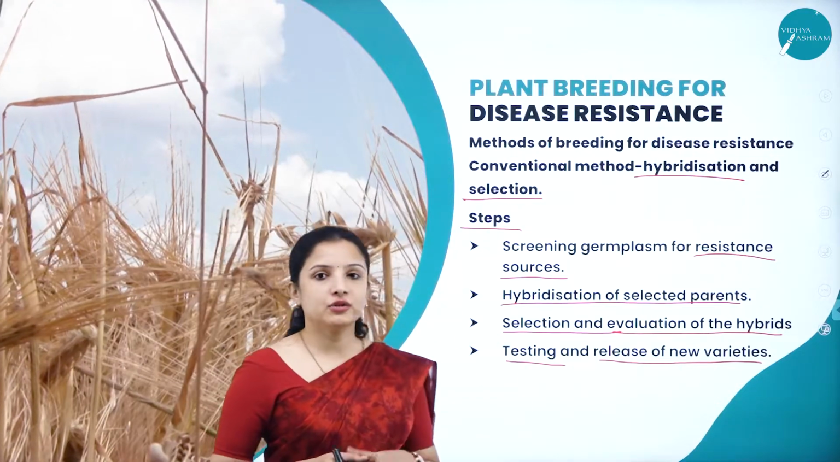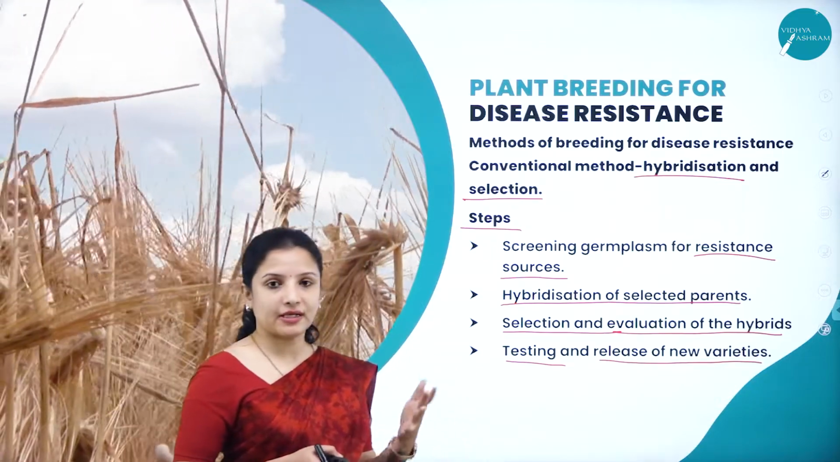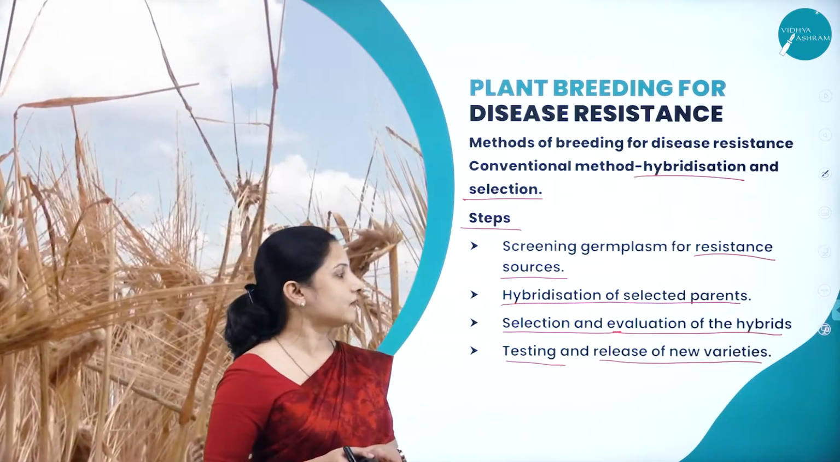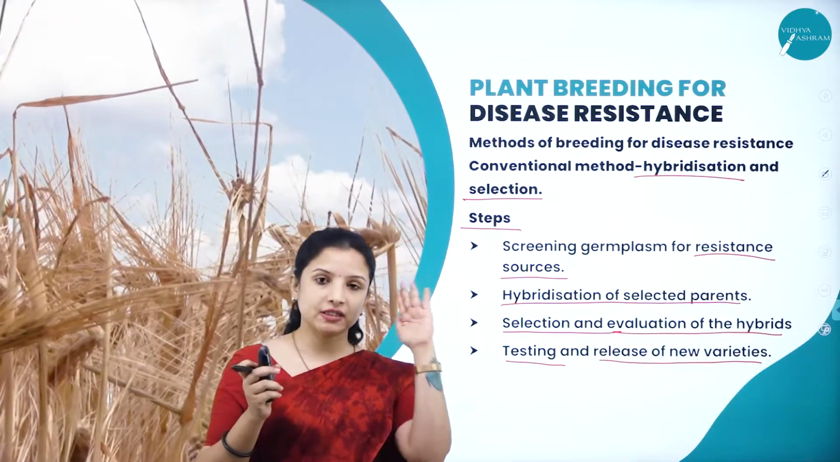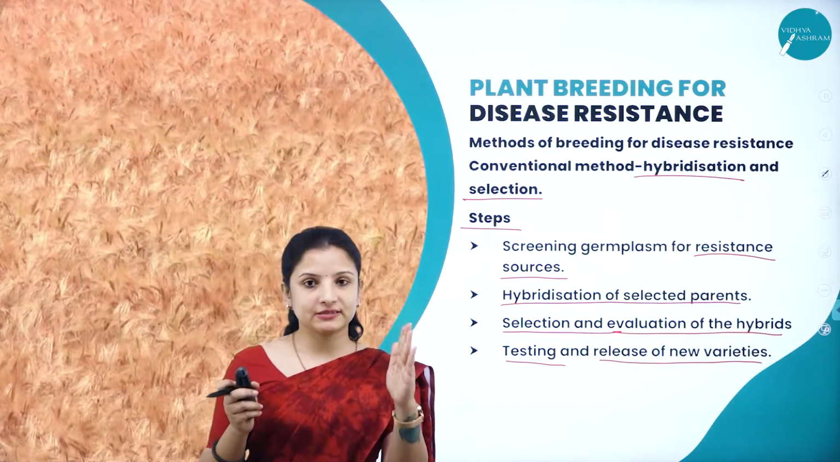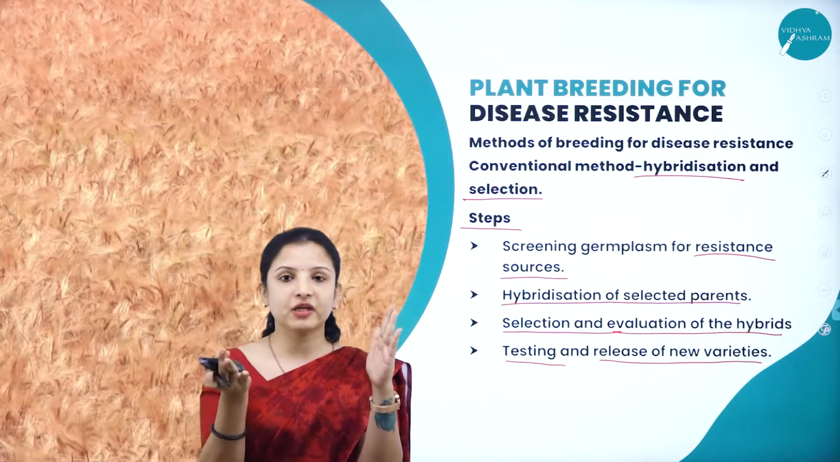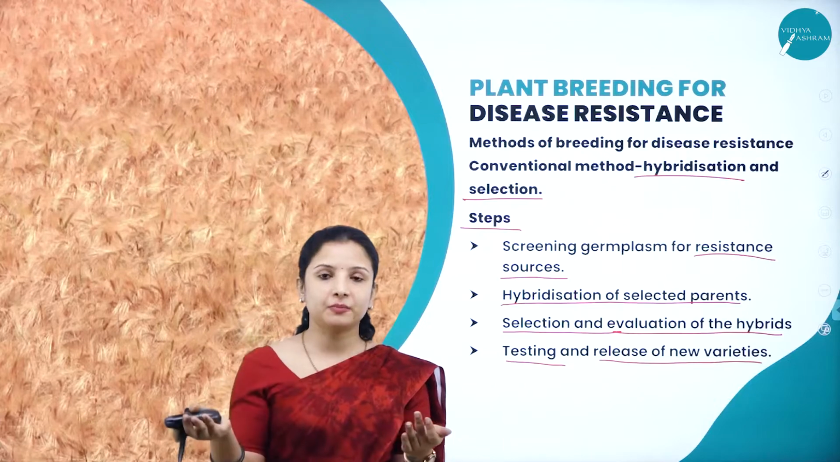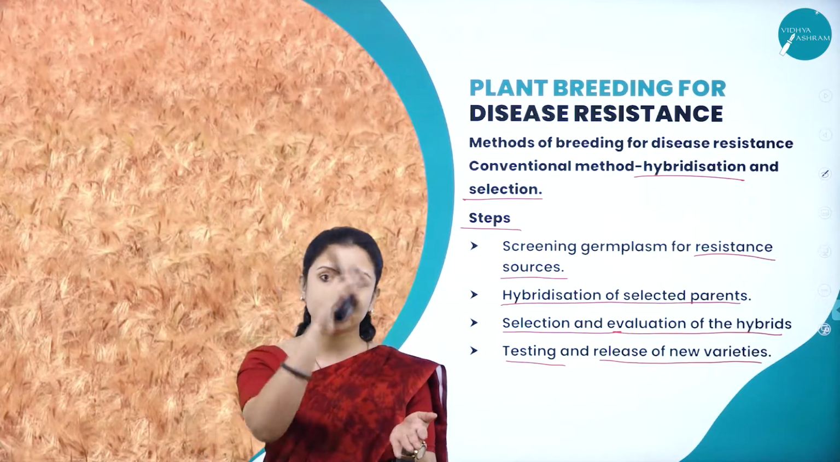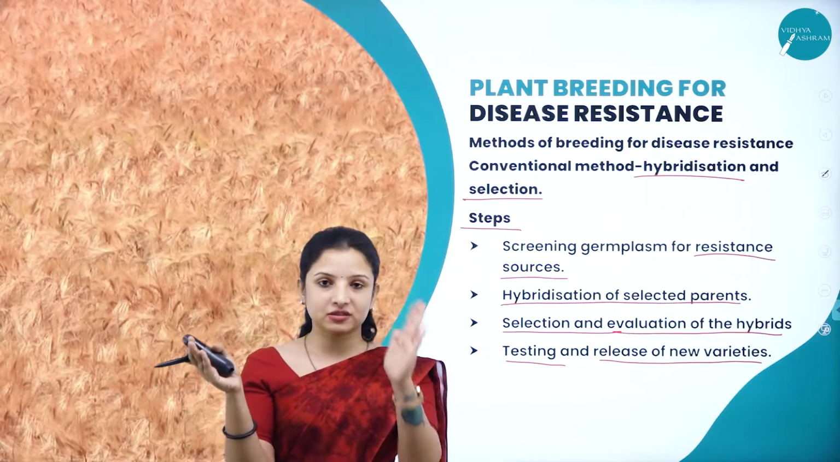So here what they do is, first they will screen for the germplasm, as I've told you. After that they will go in for hybridization. So hybridization, what they will do, they will take a male plant which is disease resistant, then they will take a female plant. So that female plant may be high yielding.